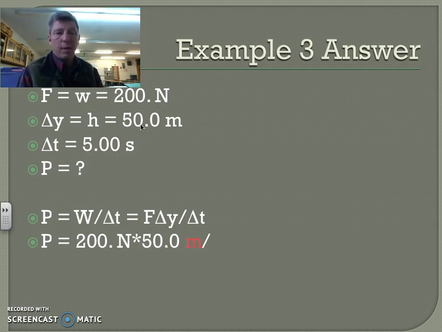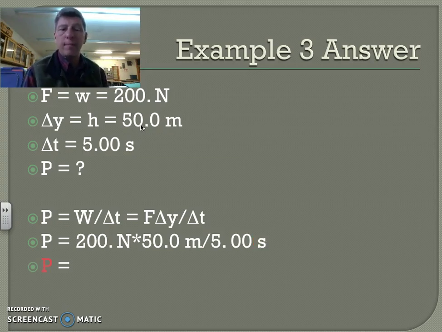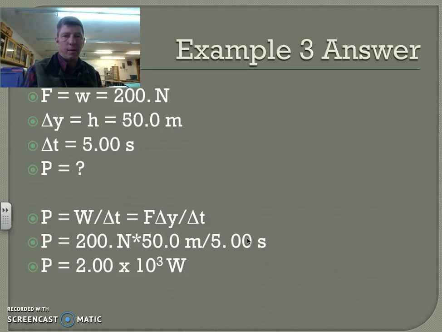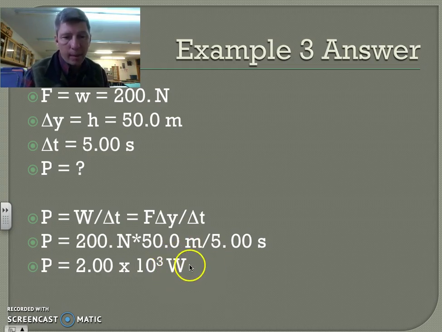So in order to calculate my power, I'm going to take 200 newtons of force or weight, multiply that by 50 meters of delta y, displacement or height, and divide it by 5.00 seconds. That gives me 2,000 watts. Notice the capital W again here, different from the capital W for work. In terms of significant figures, that is 2.00 times 10 to the 3rd watts.